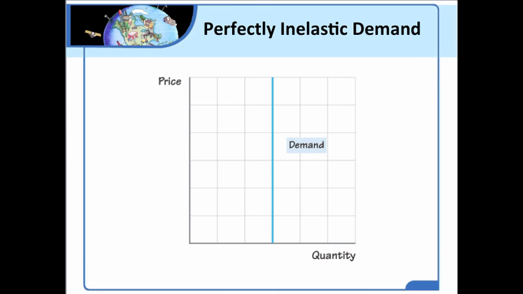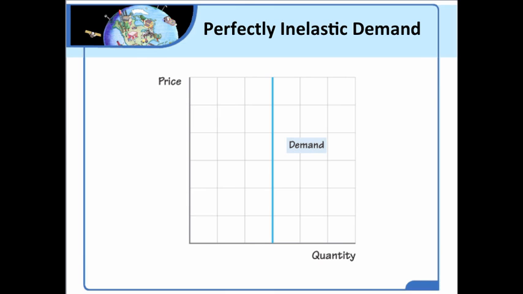Now, in reality, there are no goods in the world that are truly perfectly inelastic, because for any good that we could think of, if the price went high enough, then maybe no one would buy it. Even with insulin, there would be a price at which no one could afford it. But the price for insulin can go very, very high, and if you're a diabetic, you need the medication, and so you're likely to continue to buy it.